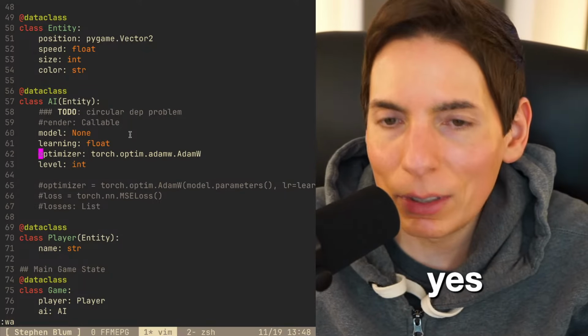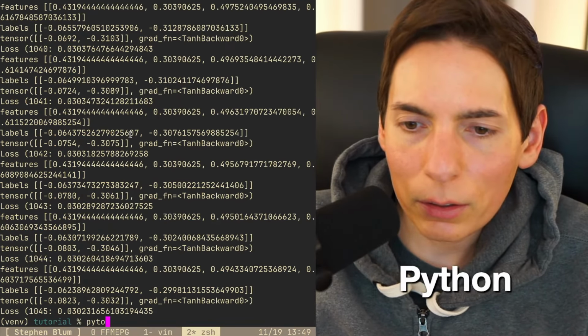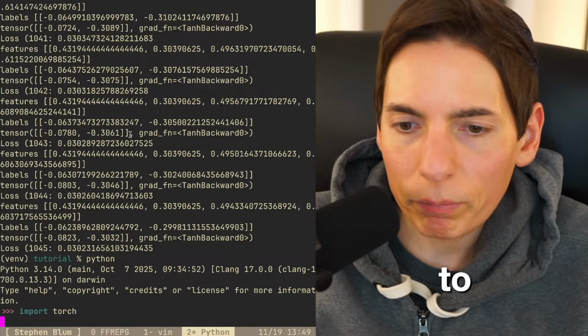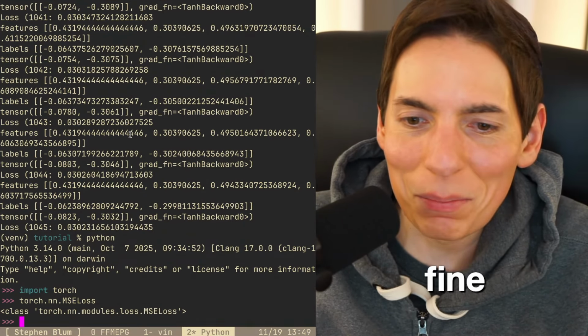All right, so we got the optimizer. Good. All right, got rid of that. Loss. What is this? I need to see what this is really quick. All right, let's copy this over here. Python, import torch. And then let's do that. This is this right here. Perfect. All right, fine. Sounds good to me. Well, let's do that. I don't know how it works, but I'm fine with that. So loss is going to be this right here. If that works, we'll see if that works. It probably works perfectly fine. Okay. We're working good here. Okay. So, and then losses.